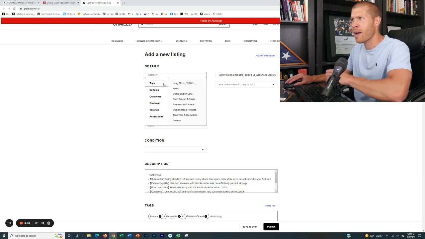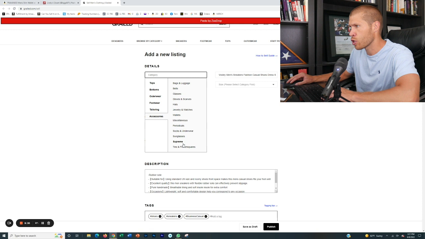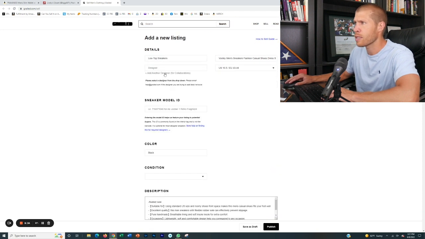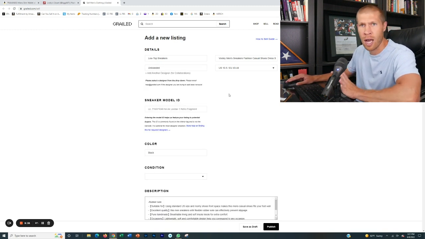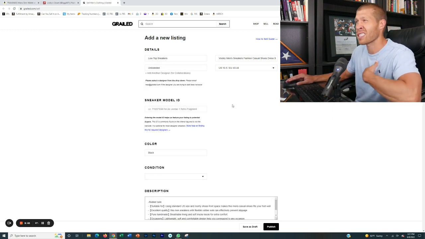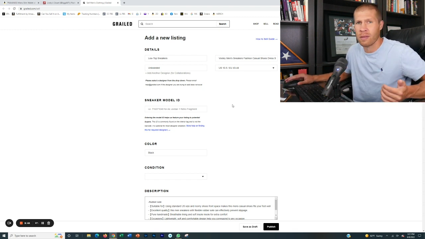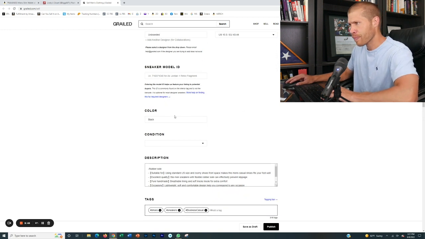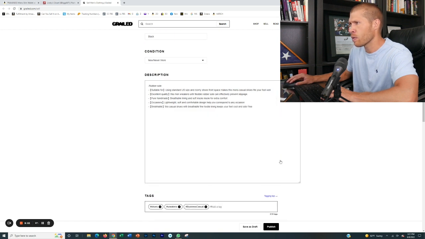Again, you just have to categorize it. So these are shoes for this example. Footwear. I guess we'll call them low top sneakers. The designer is going to be unbranded, like always. Again, that's just for time saving sake, because I like the speed of the process. But if you want to take a little bit more time per listing, just find the brand. You can go ahead and do that. The sneaker model, I'm going to skip that. Then the color's black. The condition is new in these examples.